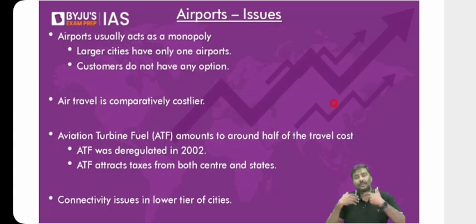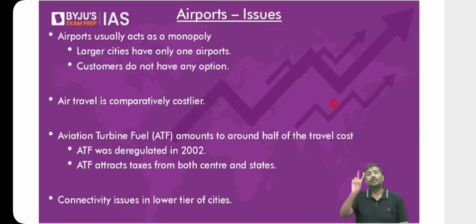Now tell me what will happen to ticket prices? Because of the crude oil prices, because of the taxes, because of a monopoly situation, what will happen to ticket prices? Ticket prices will be very, very high. If the ticket prices are very high, most of the population will not be able to afford the services. That's the reason various surveys give you this data. Only around 2 to 3% of the population can afford the ticket prices in India. Very small population can afford the ticket prices. And that's the reason most of the population is out of the coverage of the civil aviation market.